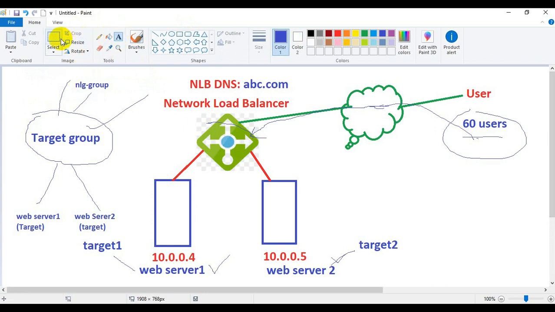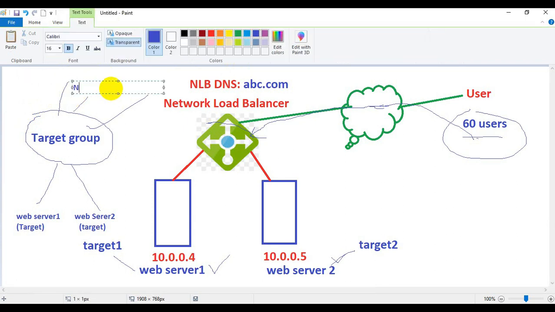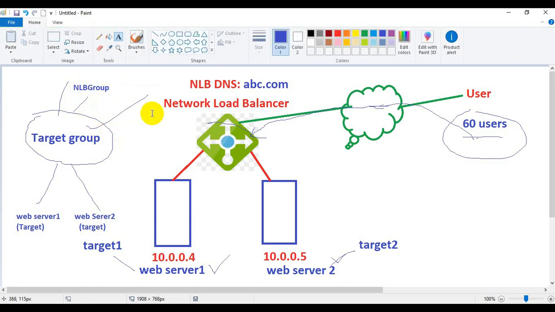You can assign a different name. Remember, the load will be equally distributed only among those servers which are included as targets inside the target group.